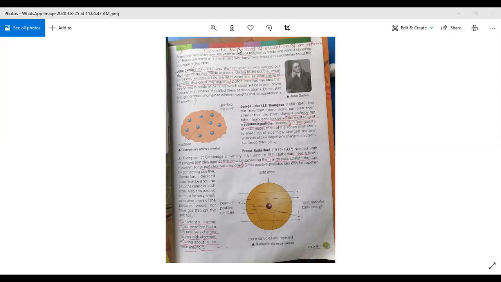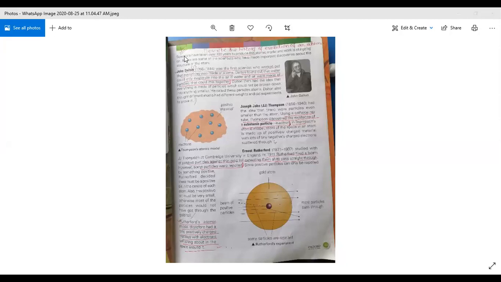Describe the history of evolution of an atom. This is the first long question of chapter number 3. Please write the question. Now I will discuss the answer of this question. I hope you have written. Okay, your answer will start from here.